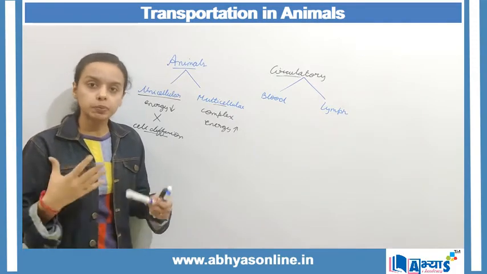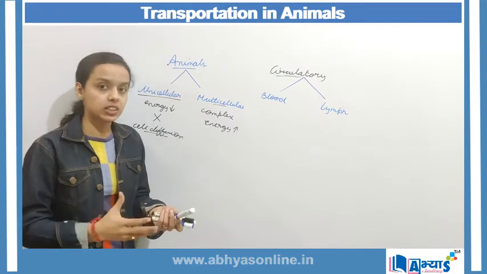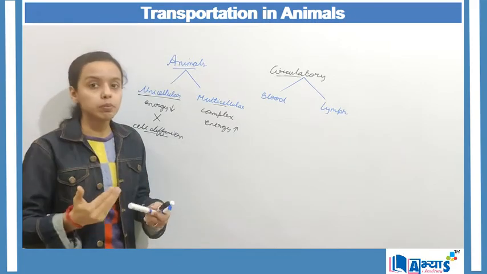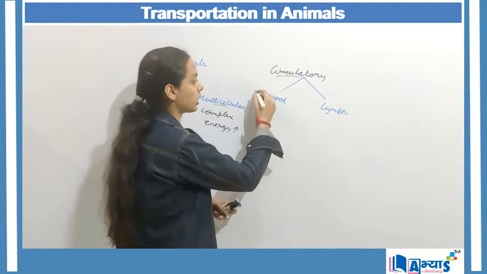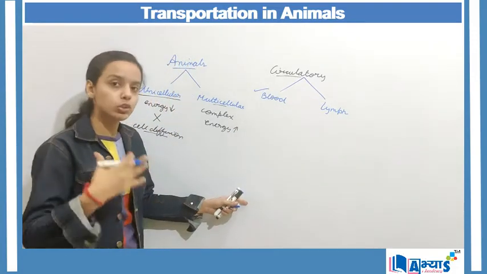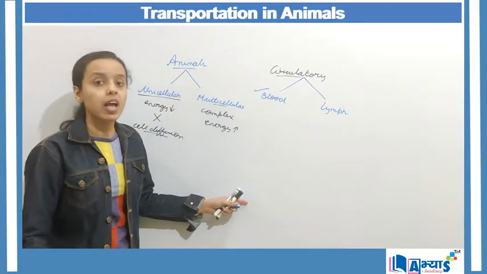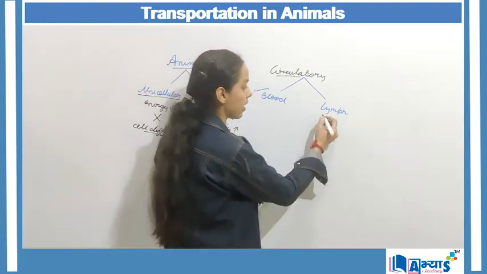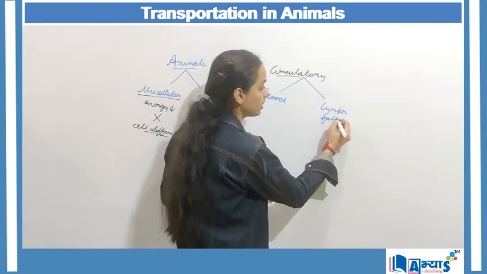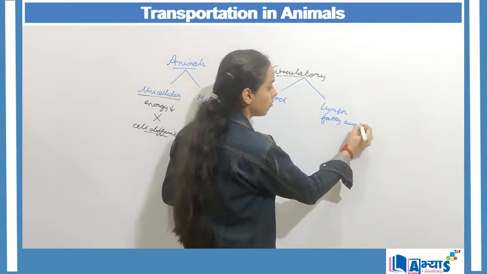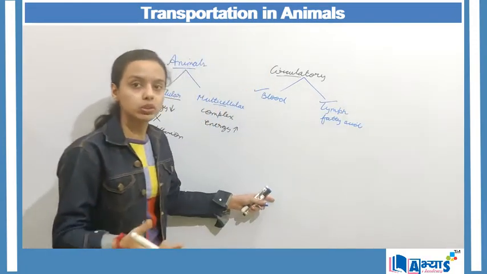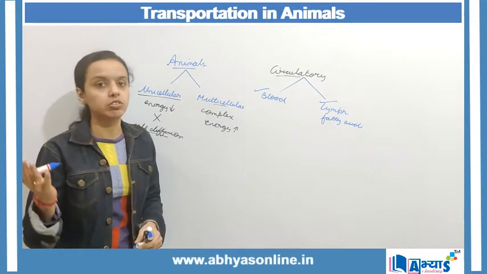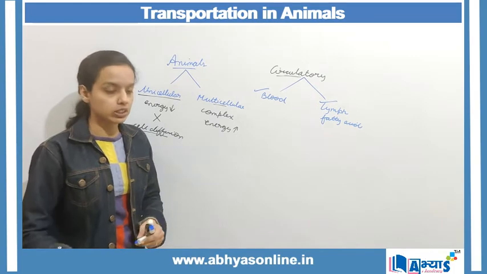If the substances that are to be transported from one part to the other part are soluble in water, then they will be transported through the blood circulatory system. And those substances which are not dissolved in water, like fatty acids which are not soluble in water, will be transported through the lymph circulatory system. This is the most basic difference between the two types of circulatory system.